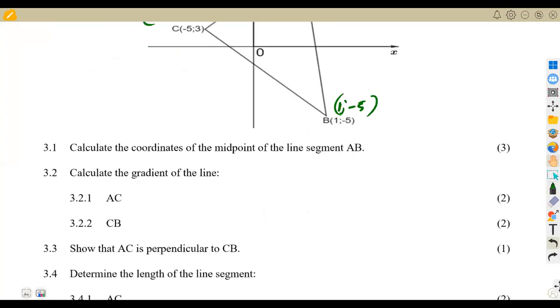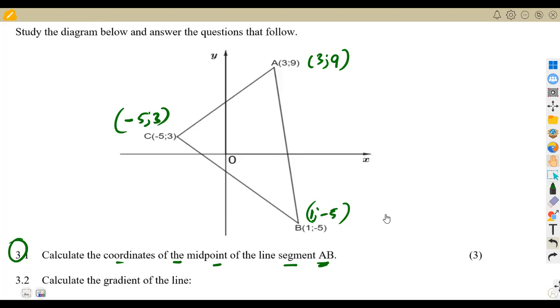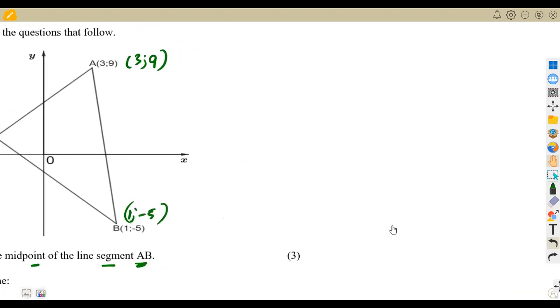All right, so the question here was 3.1: calculate the coordinates of the midpoint of the line segment AB. We need the midpoint. Remember, the midpoint is represented by the capital letter M, and the small letter m is for the gradient. So this is the midpoint of the line AB.